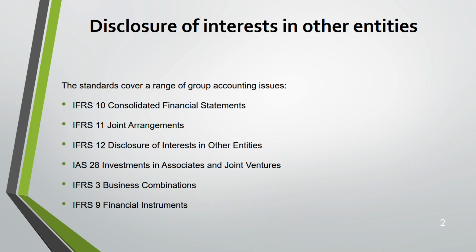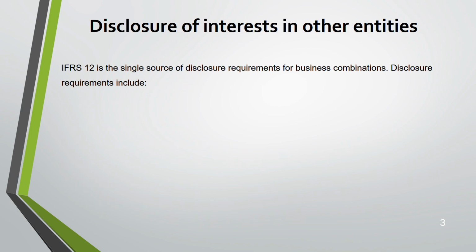You cannot skip. And IFRS 12, which is disclosure, has even less chance of coming compared to other standards in the list. Now, only this slide is there for IFRS 12. So now understand how important it is. IFRS 12 is just a single source of disclosure, which says if you have interest in any entity, you need to disclose it. These are the disclosure requirements.